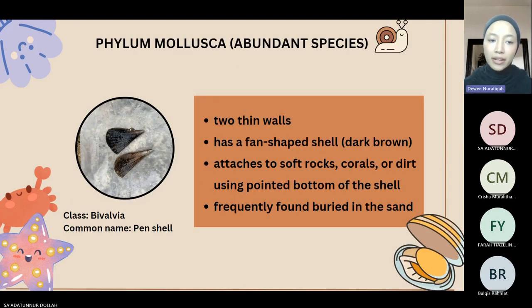For phylum Mollusca, mostly we found the class Gastropoda and Bivalvia. For class Bivalvia, we found a pen shell with characteristics of 2 thin walls and a fan-shaped shell which is dark brown in color. Pen shell is using the pointed bottom of the shell to attach to soft rocks, corals or dirt. Pen shells are frequently found buried in the sand with only the top part of the shell visible in shallow seas close to seagrass beds.